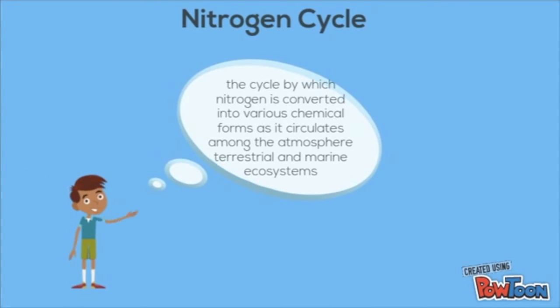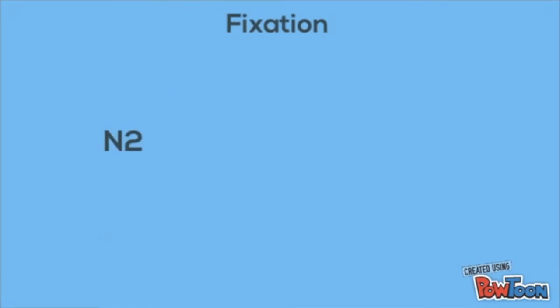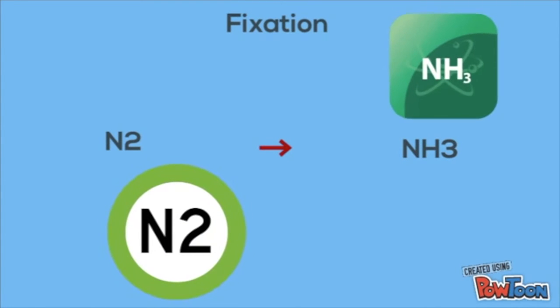The nitrogen cycle is the cycle by which nitrogen is converted into various chemical forms as it circulates throughout the atmosphere, terrestrial, and marine ecosystems. The first step of the nitrogen cycle is called fixation. This is when atmospheric nitrogen is converted into ammonia through bacteria.